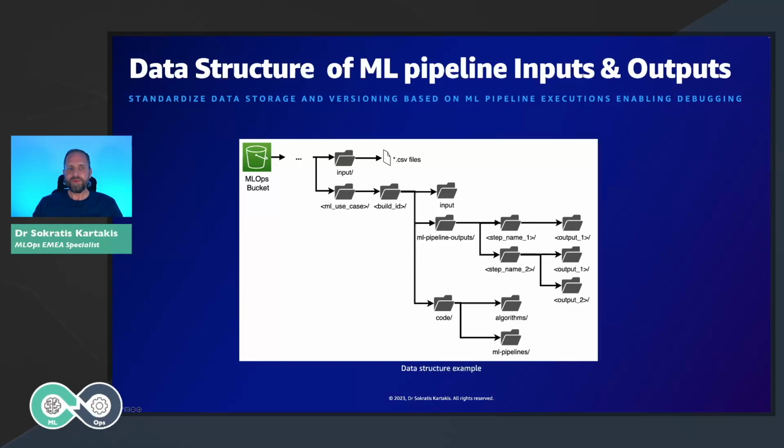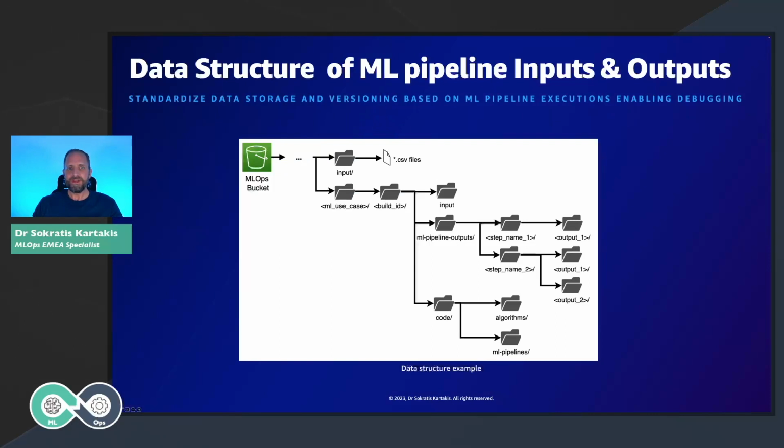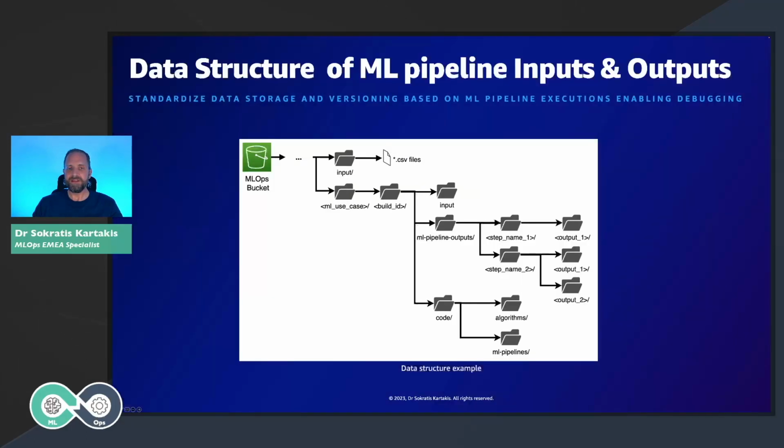In this example, we know that the data is somewhere on the cloud, like the input data here. And then for each ML pipeline, for each ML use case, we create a subfolder. Into this subfolder, we store all the different executions. Here, it is a different folder with build ID. This build ID might be the timestamp of the execution plus the Git hash.